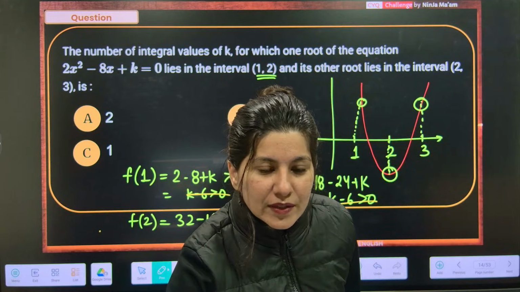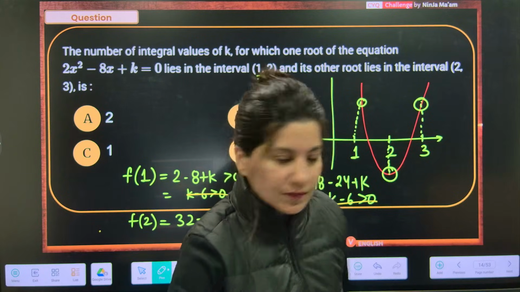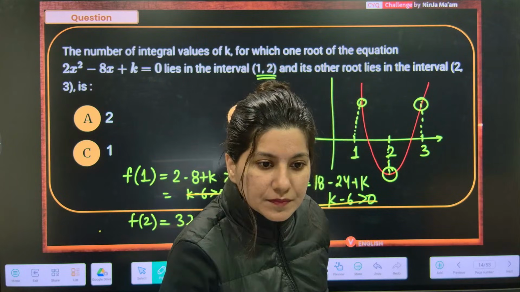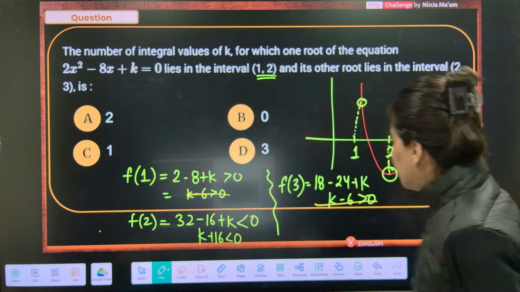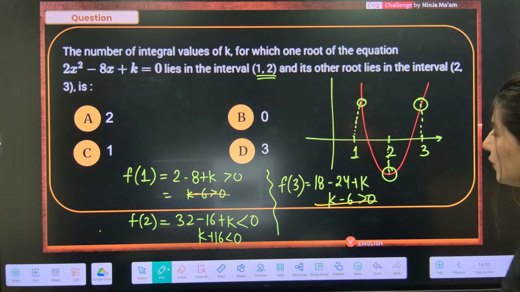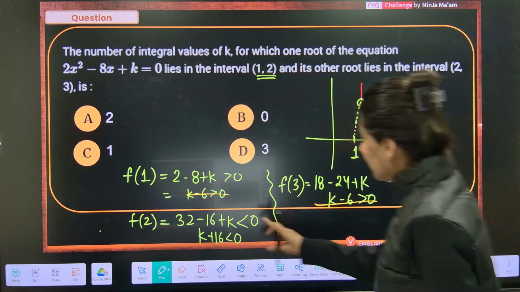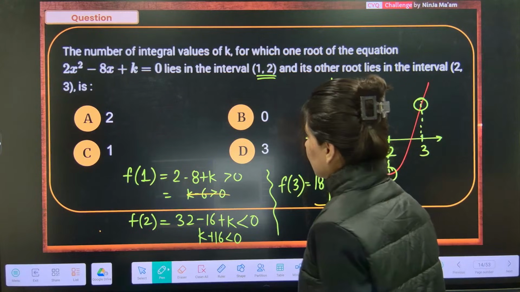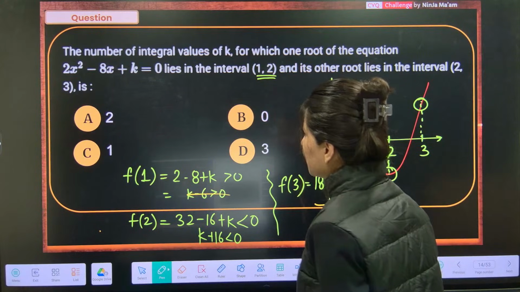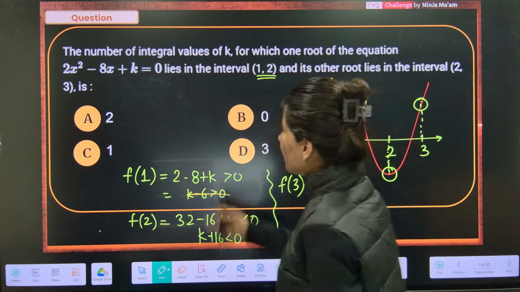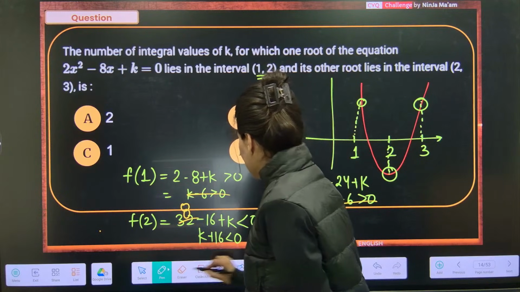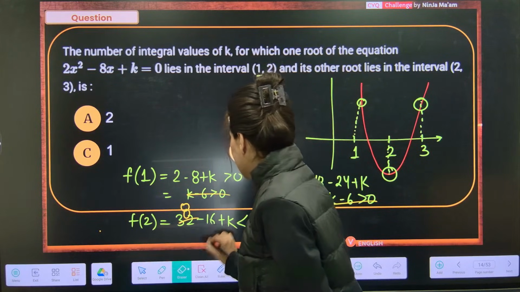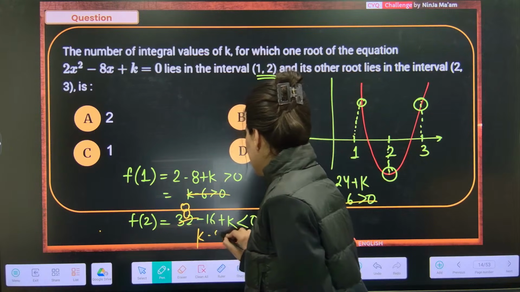Hold on one second. F of 2, I think I have done something wrong over here. F of 2, 2 square is 4, 2 4s are 8. Yes, this is 8. 8 minus 16, so this is actually k minus 8 less than 0.